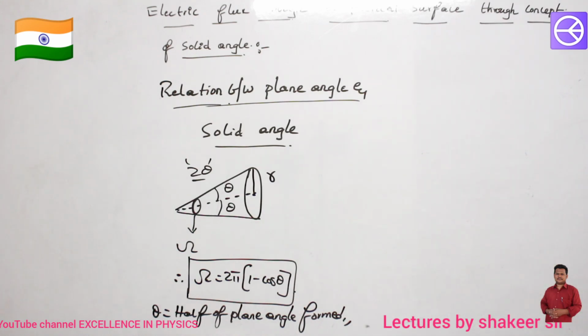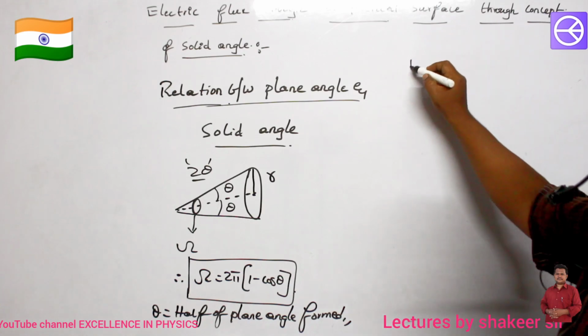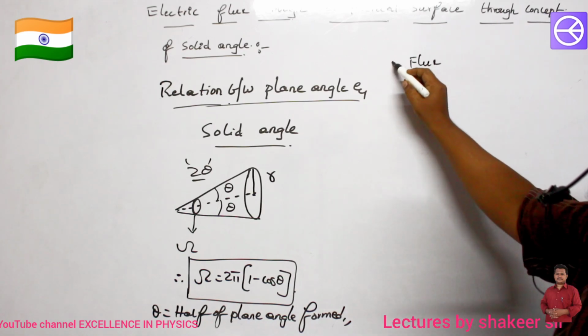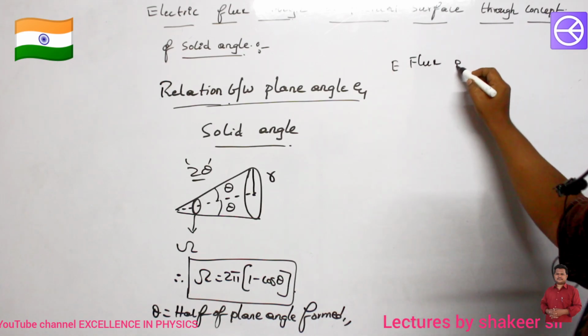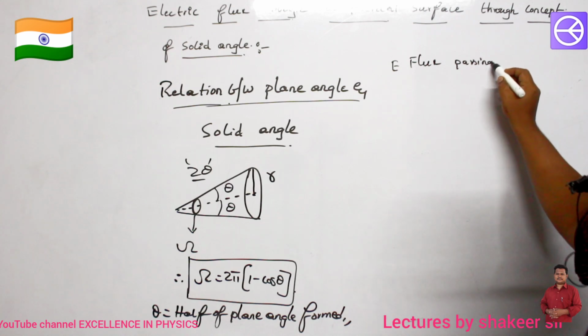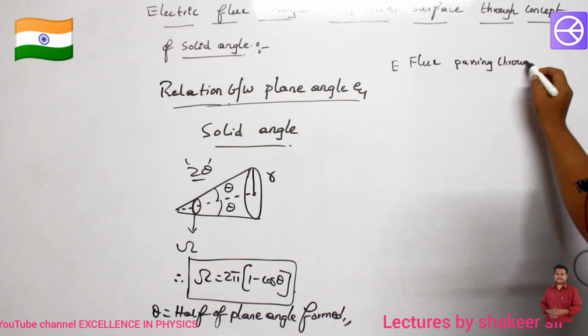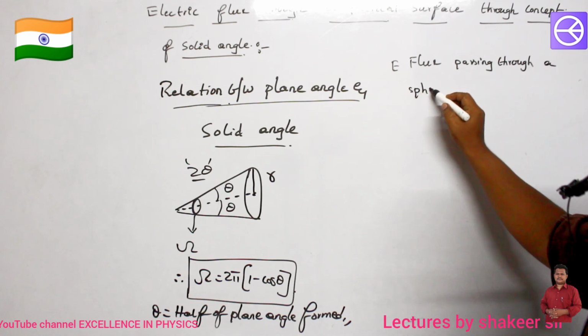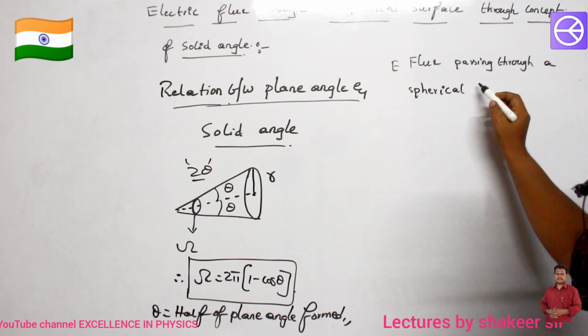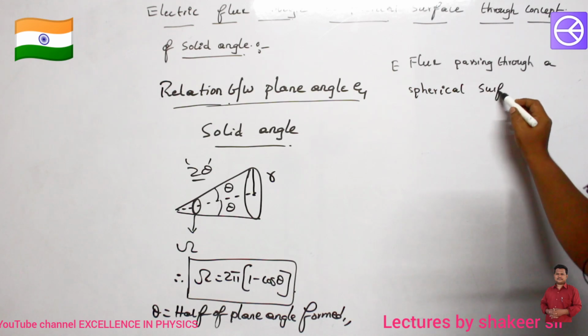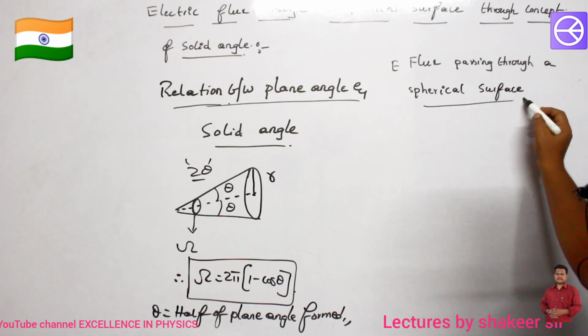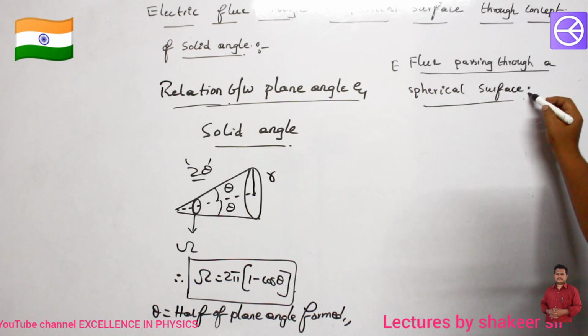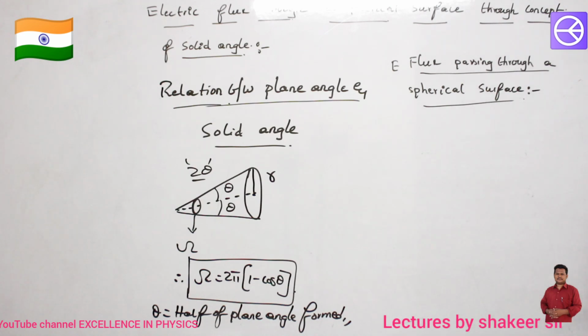Then I want to calculate the flux passing through which flux? Electric flux. Electric flux passing through a spherical surface. So how can I calculate this flux passing through a spherical surface?